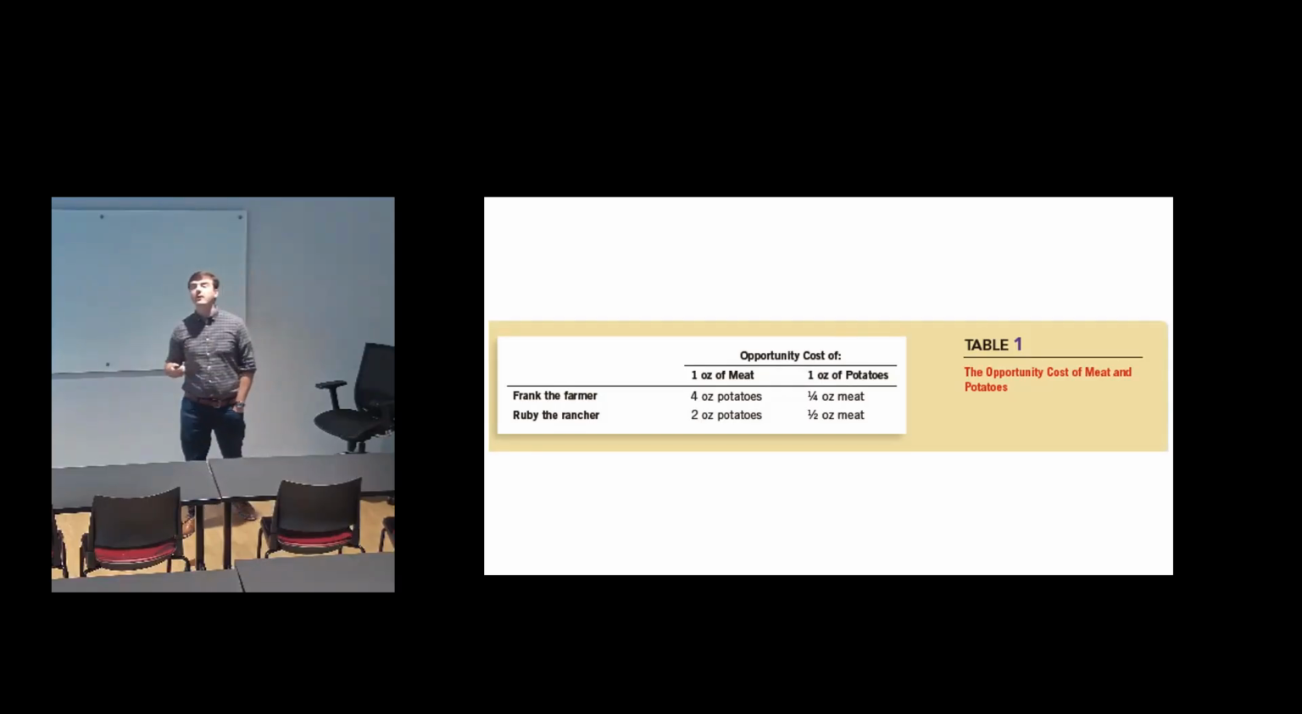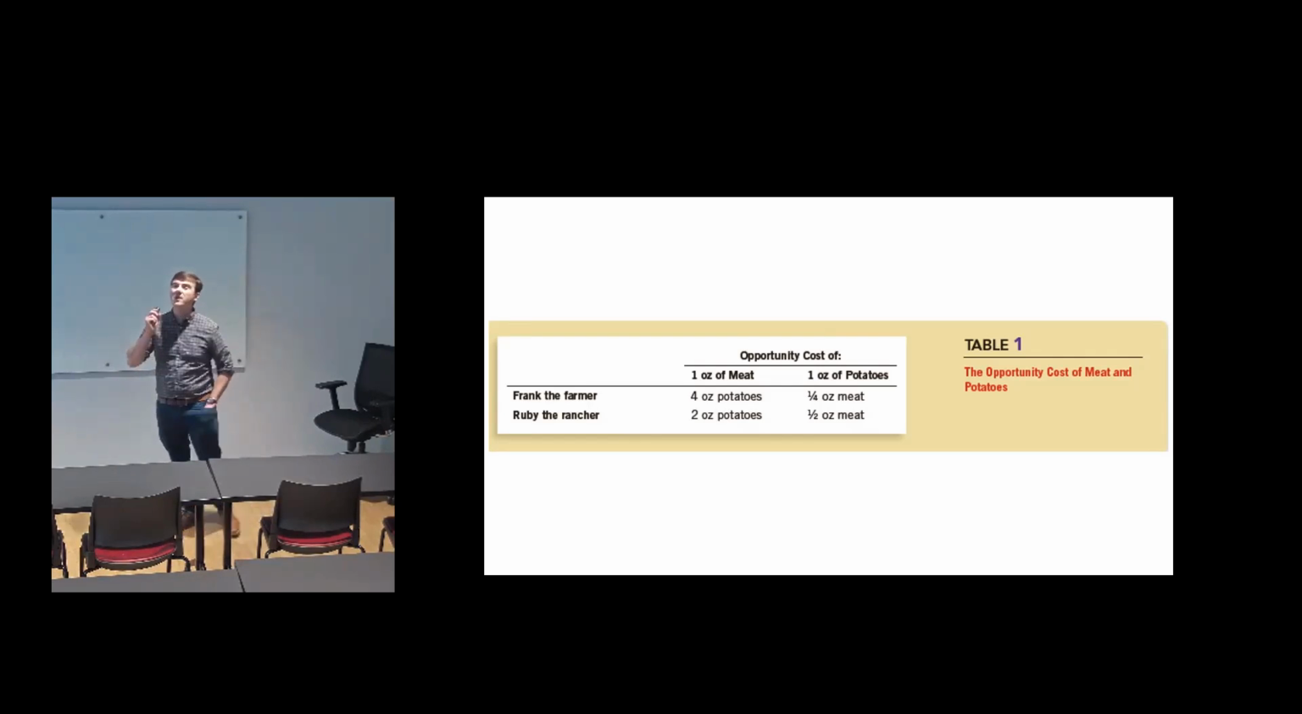So we can see here that our numbers agree with the numbers here in the slideshow. Frank the farmer, every 1 ounce of meat costs him 4 ounces of potatoes. Ruby the rancher, every 1 ounce of meat costs her 2 ounces of potatoes. And Frank the farmer, every 1 ounce of potatoes costs him a quarter ounce of meat. And Ruby the rancher, every 1 ounce of potatoes costs her a quarter ounce of meat.